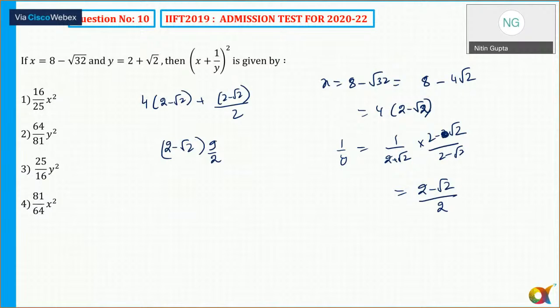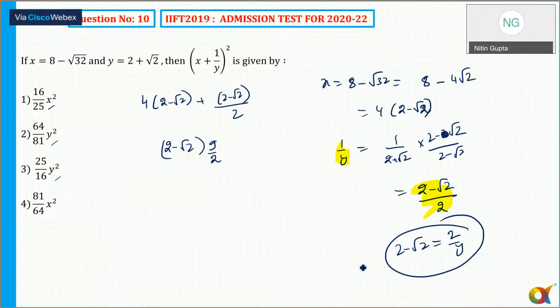This whole square. But the question is, this is equal to what? If I look at the options, all of them are in terms of x or y. The other thing which I observed when I was solving is minus 2. So I know 1 by y is equal to minus 2. From here I can say 2 minus 2 is equal to 1, that is 2 by y.